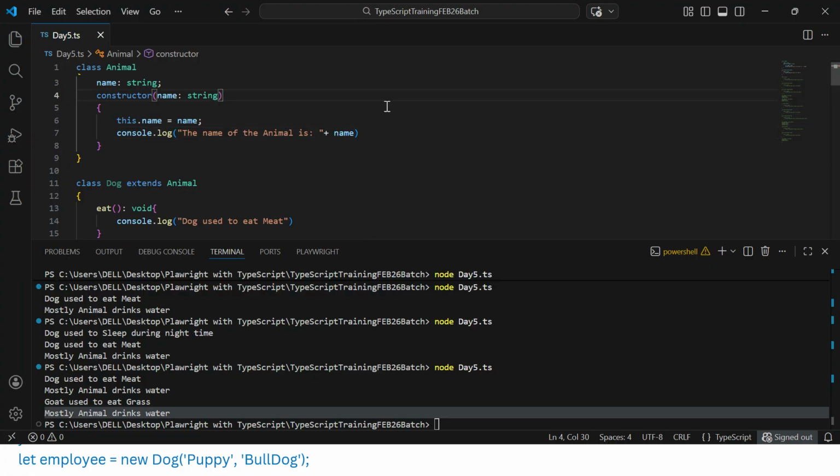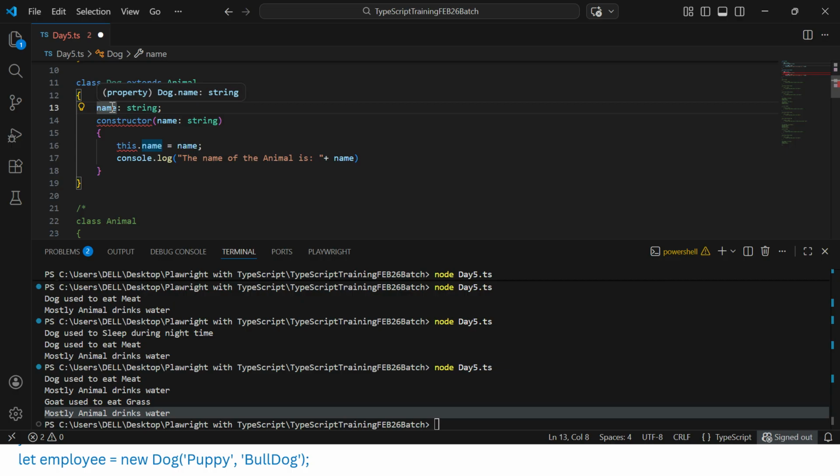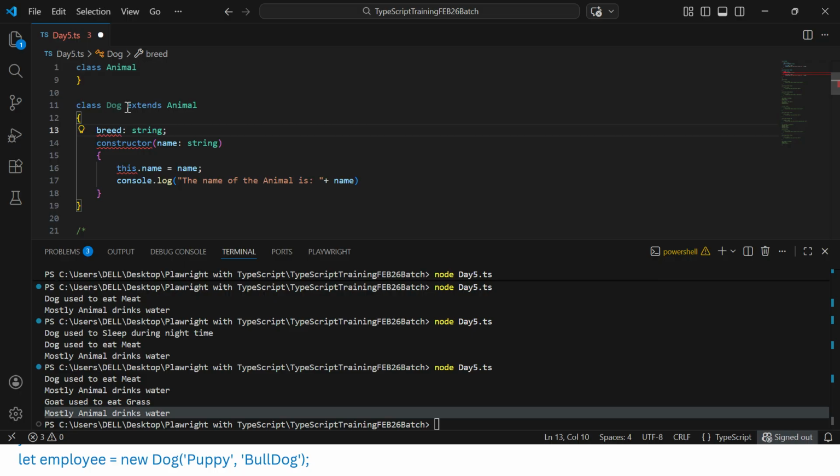Now Dog is extending the Animal class. So again we copy it and define in the same way. Let's define one more variable called breed, since every dog will have a breed, of type string. We create a constructor here in the same way, with name as a string, and apart from that we also pass the breed. Name we will access from the parent, and breed we are passing here. Then this.breed = breed.